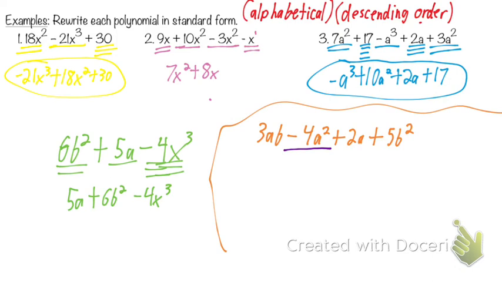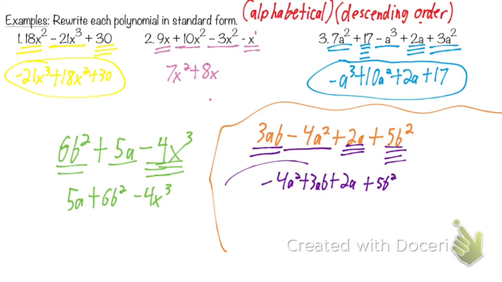We're going to give the tiebreaker to the one with the second variable. Then the one without the second variable goes next. And last but not least comes the one without any a's. So negative 4a squared plus 3ab plus 2a plus 5b squared is what we have here for our descending order. Do those two make sense? Okay.